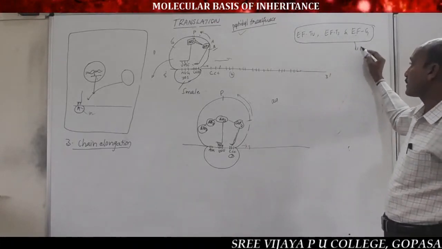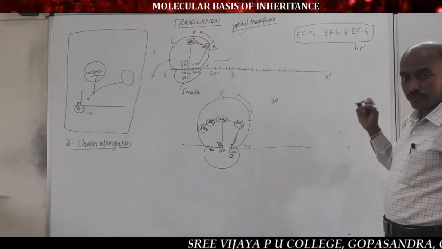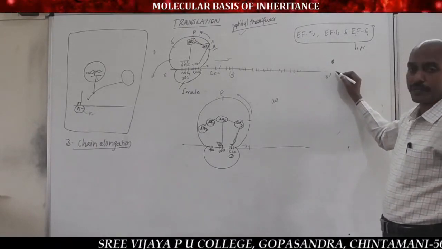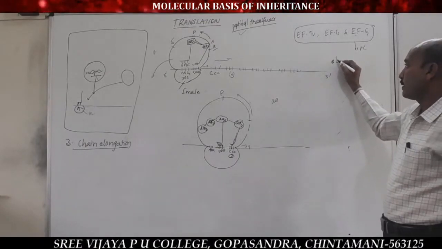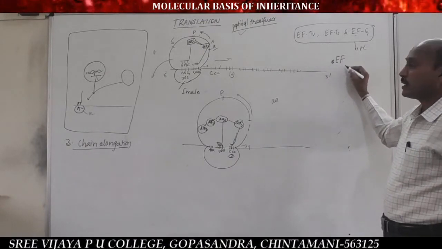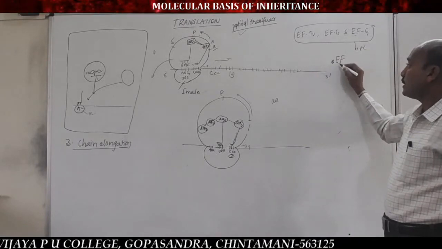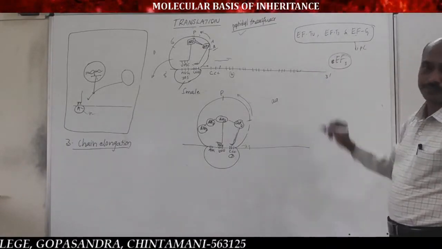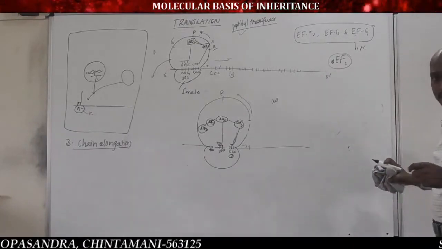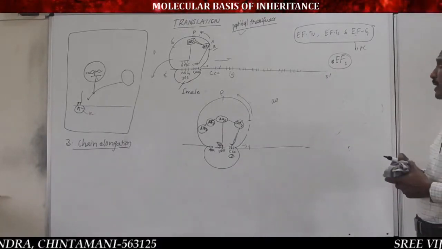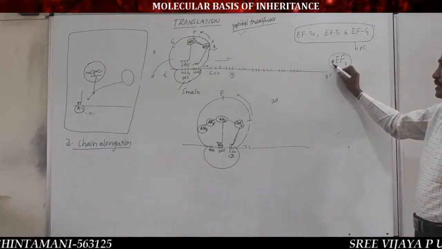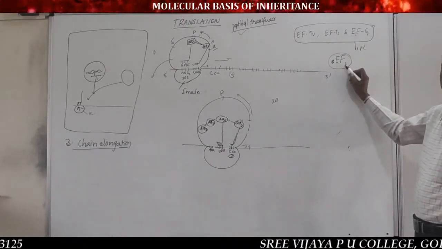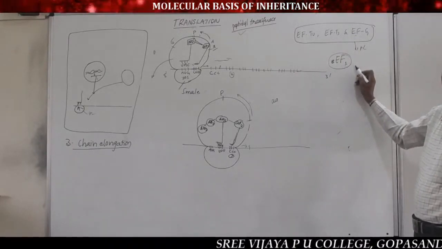Whereas in a eukaryotic cell, chain elongation takes place in the presence of eEF1. Do you remember this statement? In a eukaryotic cell, the elongation factor is small e, capital E, F1, elongation factor 1.